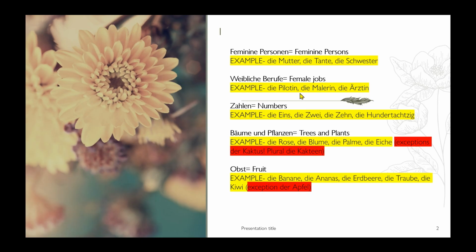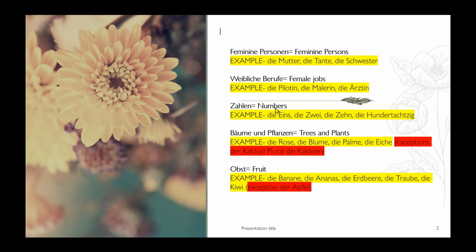Example, die Pilotin, die Malerin, die Ärztin, which means the pilot, the painter, the doctor, and you will see all these female jobs have -in at their ending. So -in at the ending denotes that the person doing the job is a female. So weibliche Berufe and weibliche Personen all have the article die.